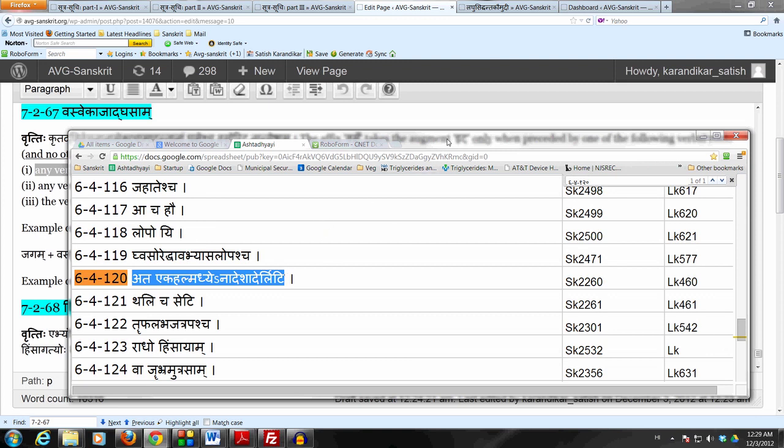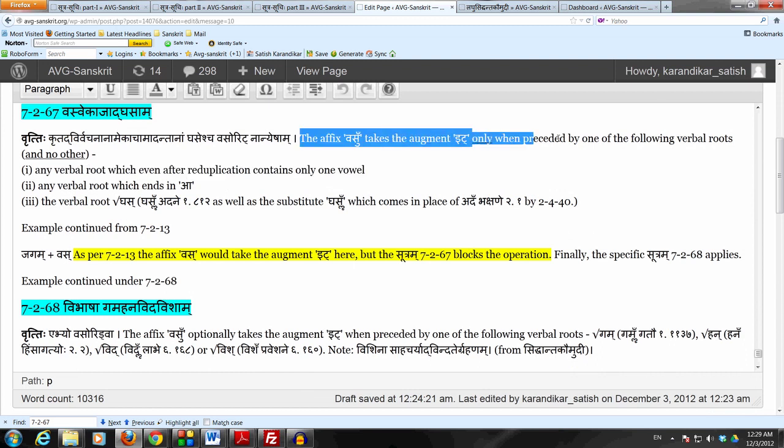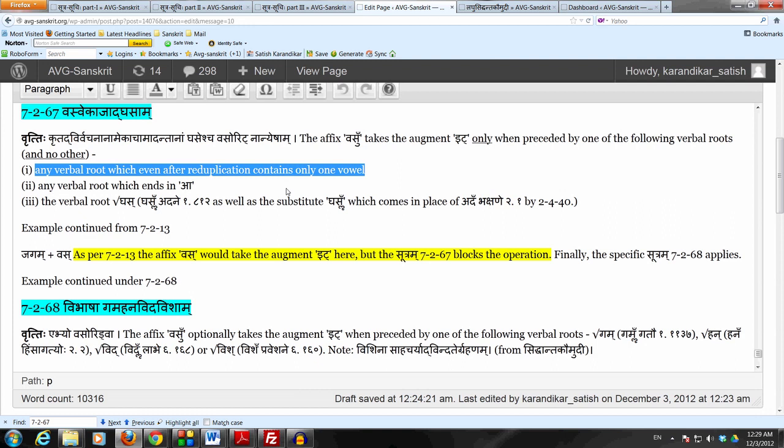It has only ekara as a single ach letter in there. So even after reduplication, if a verbal root remains ekach, like in this case, after applying 6.4.120, we get pech. So following such a verbal root, the affix vasu takes the augment it. So we get the final form pechivas. Pechivas as the Pratipadikam becomes Pechivan as the Prathama Ekavachanam Pullinge. So that is one set of verbal roots which even after reduplication contain only one vowel.